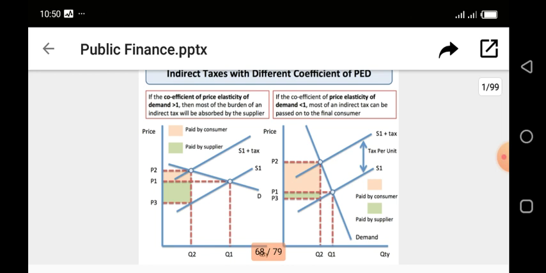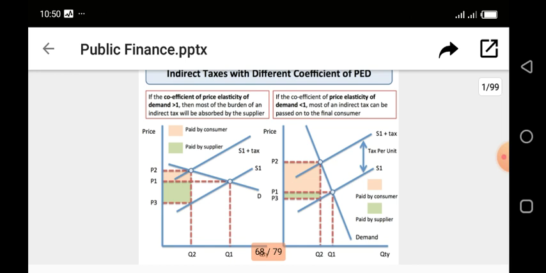Another way to know is the coefficient. If the coefficient, the price elasticity of demand, is greater than 1, the commodity in question is elastic. Now, the first equilibrium point is where your P1, meaning your price, meets Q1. P1 meets Q1. That's the first equilibrium point. Meaning the first equilibrium point is your S1 and your D. That's where they meet. Your S1, that's your supply, and your D. But tax was introduced.